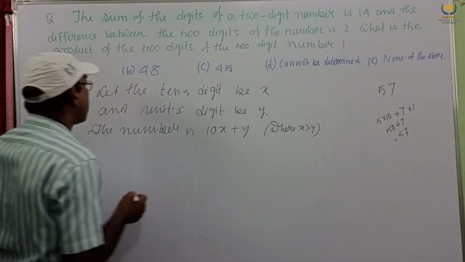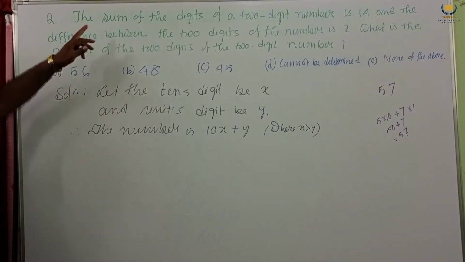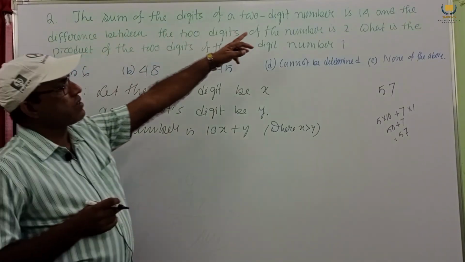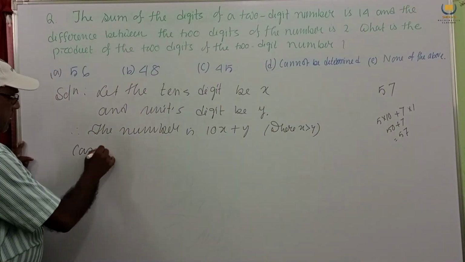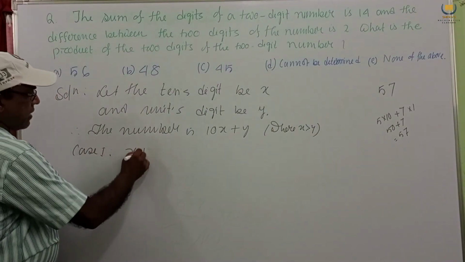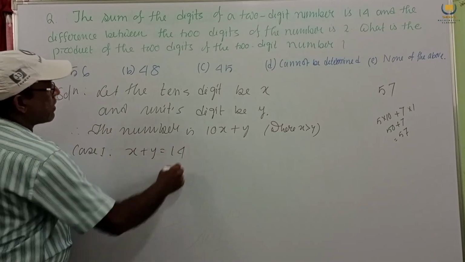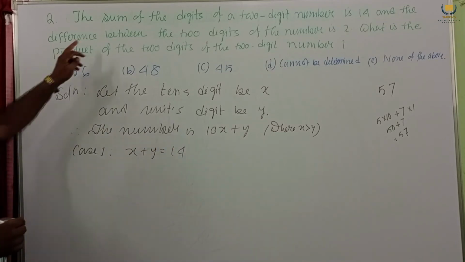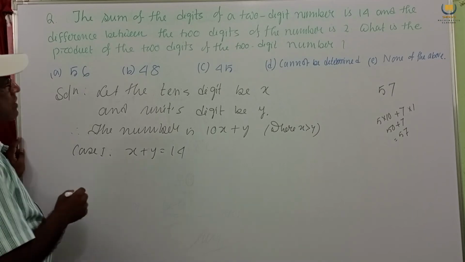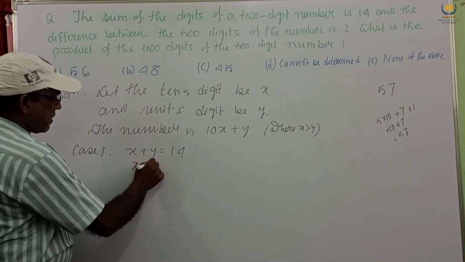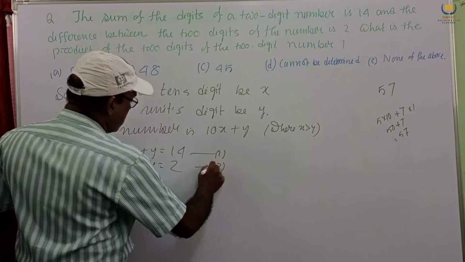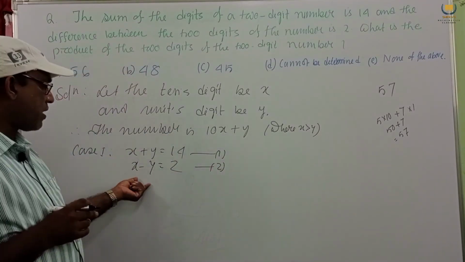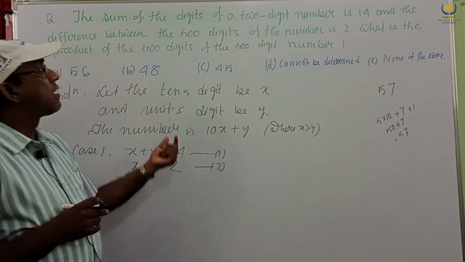Now case 1 given, sum of the two digits of a two-digit number is 14. x plus y equal to 14 and the difference between the two digits is 2. x minus y equal to 2. This is equation number 1, this is equation number 2. Sum given 14, difference given 2. Now we have to find what is the product.